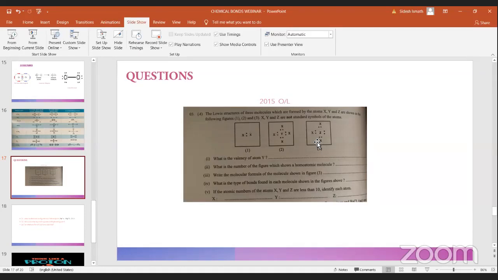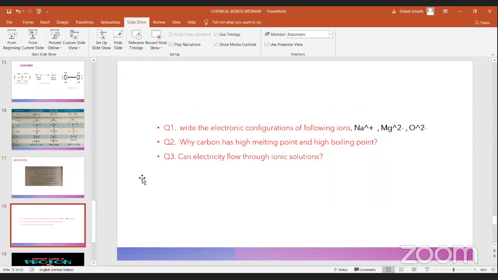You should know how many electrons are there in their valence shell to write the answers for this. Now we'll move on to some other questions. Write the electronic configuration of the following ions. Can you all first write